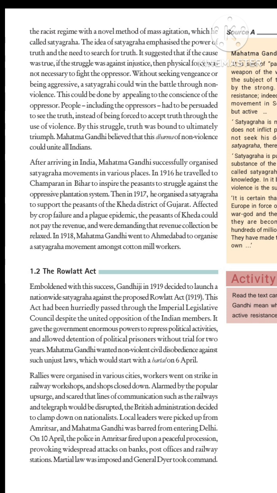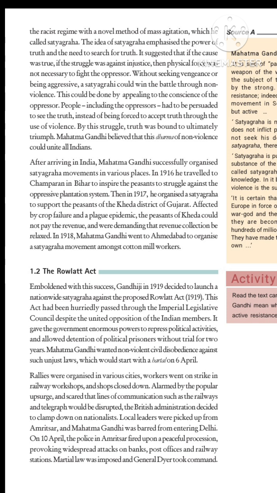There also the village people, the peasants, were suffering from the same oppressive plantation system. People were put in the plantation system. They wouldn't be able to come home, working for very little money. Sometimes they worked without any money. That is called beggar. No money they would get. They had to work there. They were not allowed to come home.